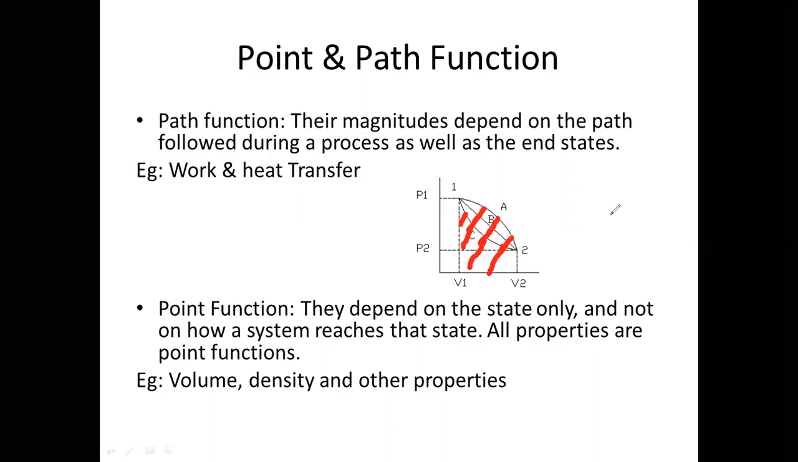Because if you want to know the volume at some instance, you can directly calculate that volume. You need not know the path it follows. That's why these functions are point functions. Examples are all the properties like volume, density, temperature, pressure, everything.